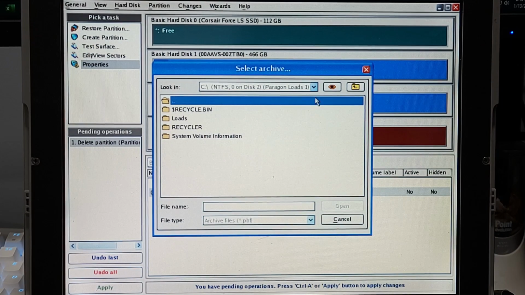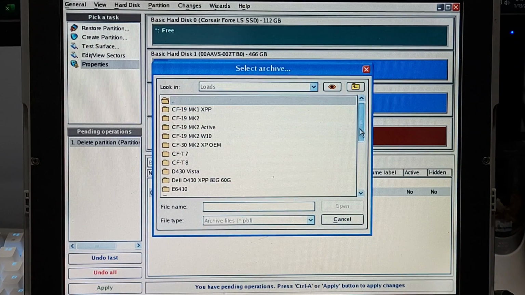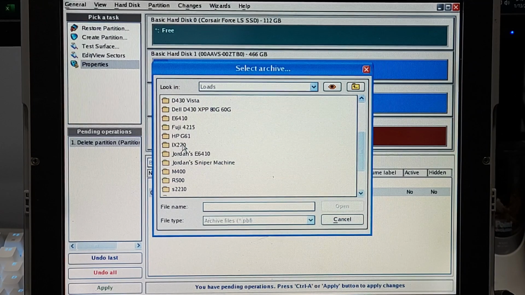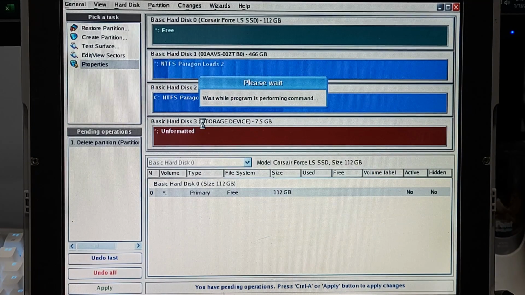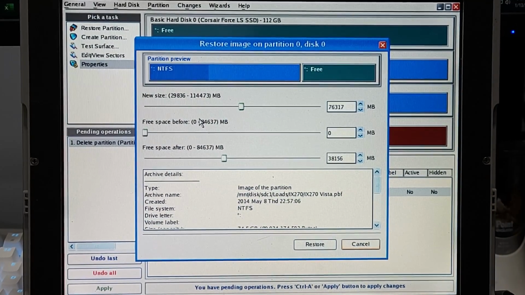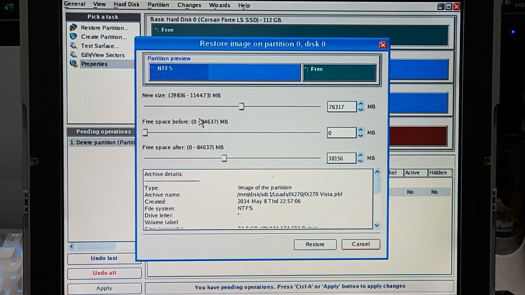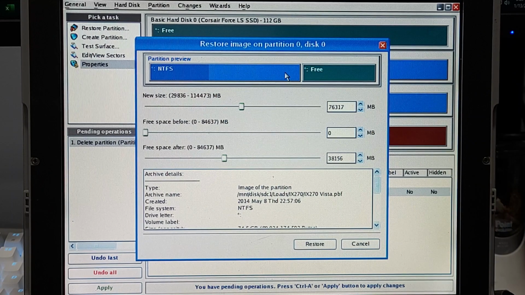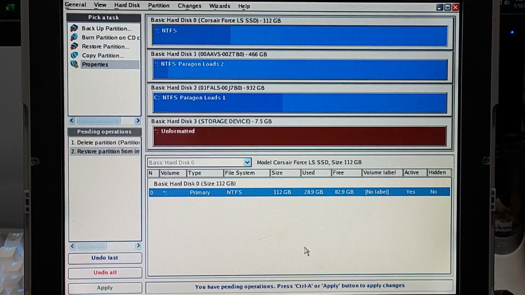And I believe, yeah, this is the one. So the thing with the software, if you back up an image from a smaller hard drive, it'll fill the space that matches the hard drive size of the original drive that you backed up, and then it'll show free space. All you have to do is drag this over to consume the entire available space of the hard drive. So in this instance, we expanded it so that we can make use of the full SSD. Then you hit restore. So nothing has changed.